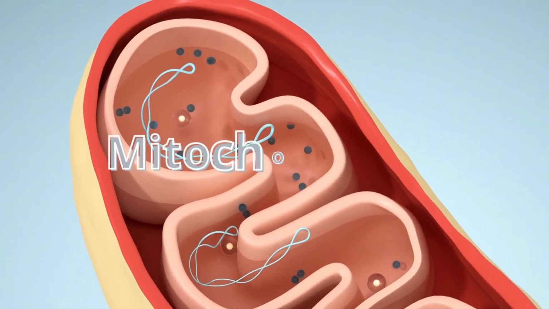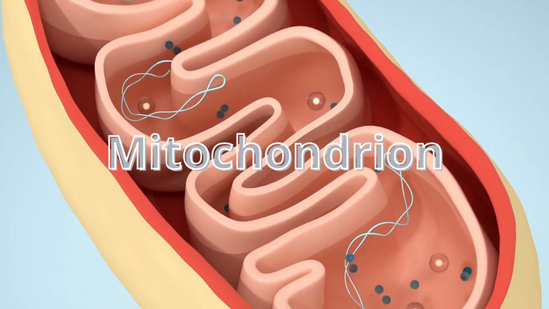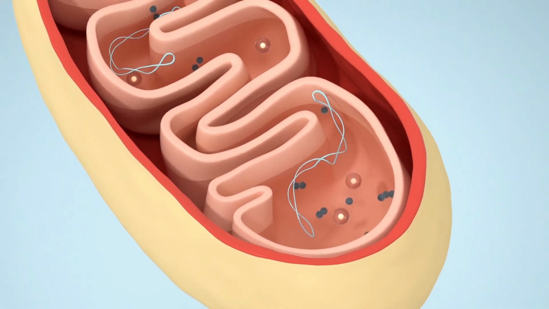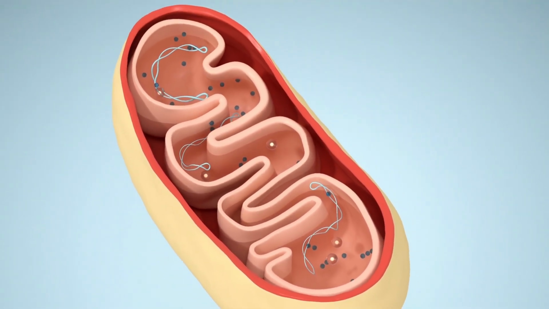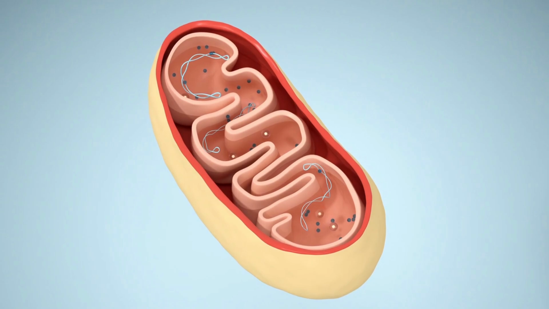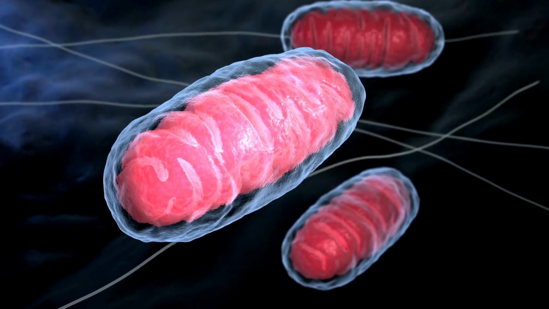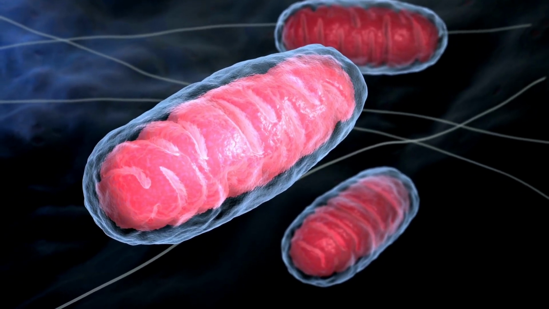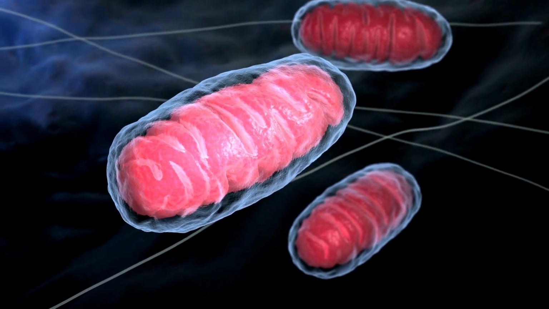Next, we will talk about mitochondria. Mitochondria are the powerhouse of the cell, responsible for producing ATP molecules, which are energy currency to carry energy. Unlike other organelles, they have their own independent DNA.